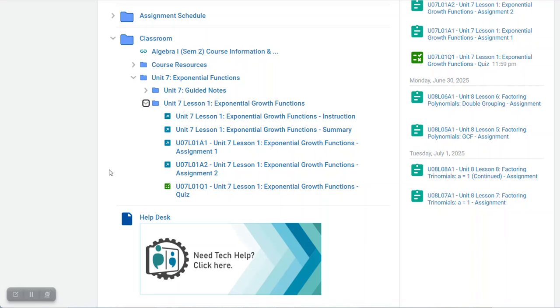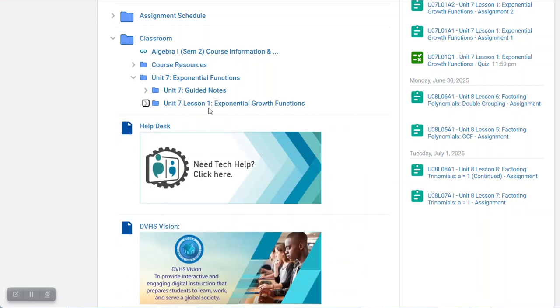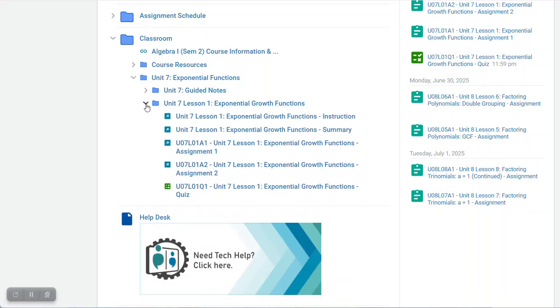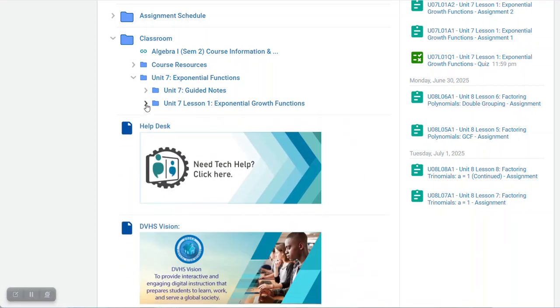prepare for them, okay? So as I said, more unit folders will be coming available and lesson folders will be coming available as they are due, okay? Every Friday, I will open the next week's work, okay? So you'll see more folders coming this Friday. You'll see the Unit 7 Lesson 2 folder, as well as some of Unit 8, okay?